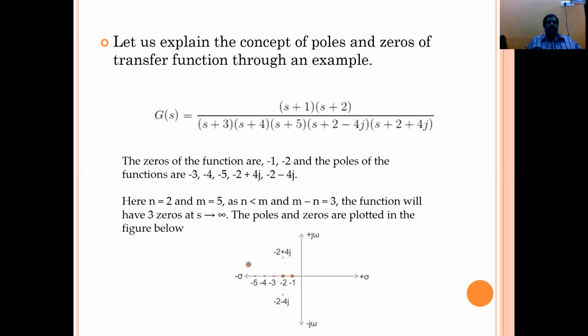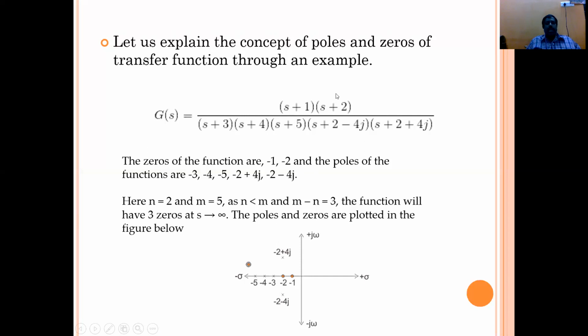Let us explain the concept of poles and zeros of the transfer function through an example. Here the transfer function of the system is S plus 1 into S plus 2 by S plus 3 into S plus 4 into S plus 5, and so on. The zeros are the roots of the numerator polynomial, so S plus 1 gives S equal to minus 1.